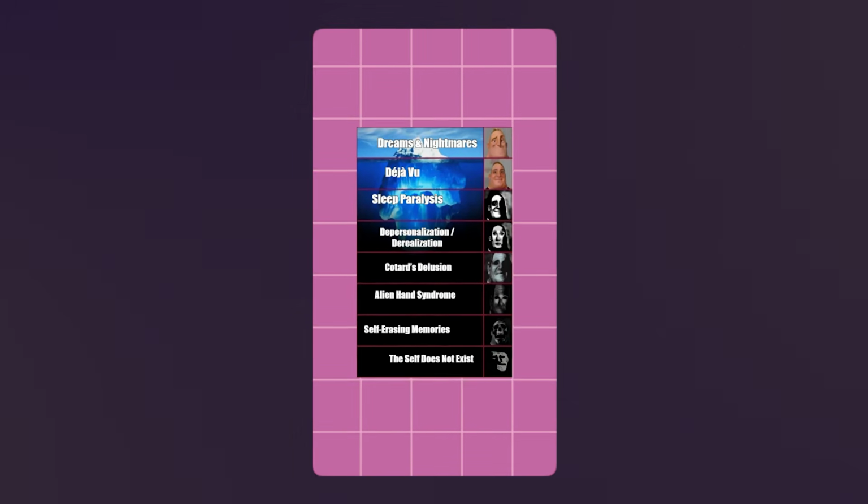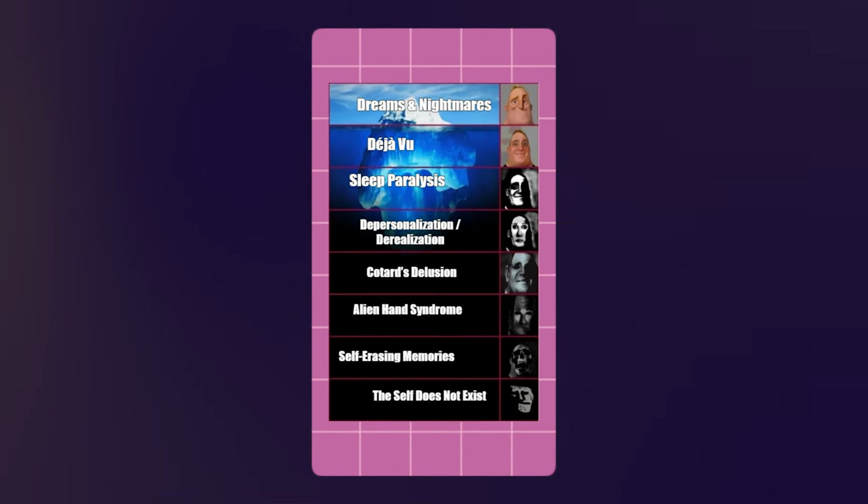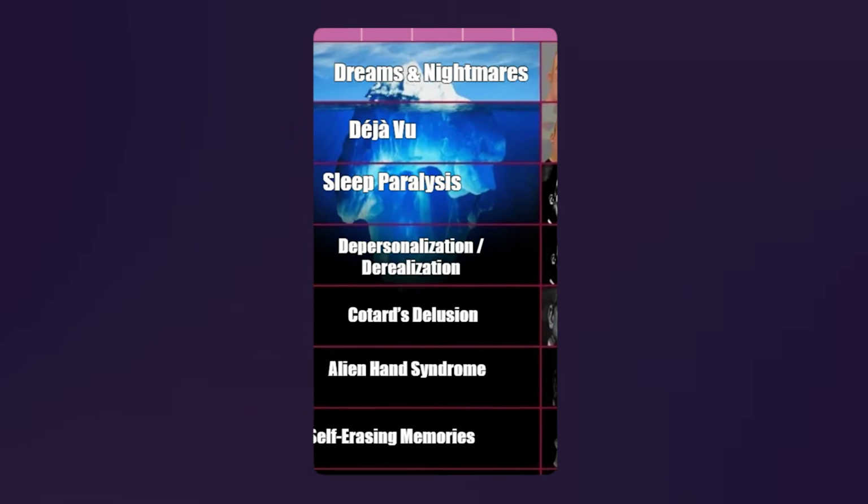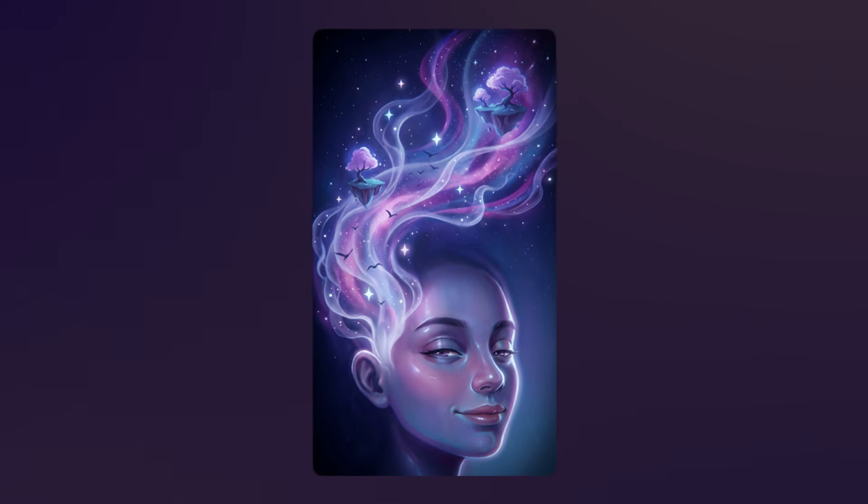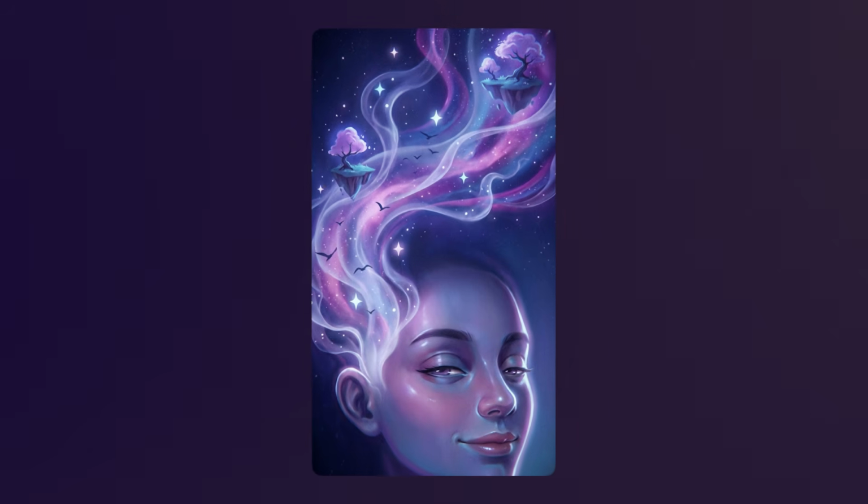Let's explore the human mind iceberg. How deep does it go? At the very top of the iceberg are dreams and nightmares. Every night, your brain creates entire worlds without your control.